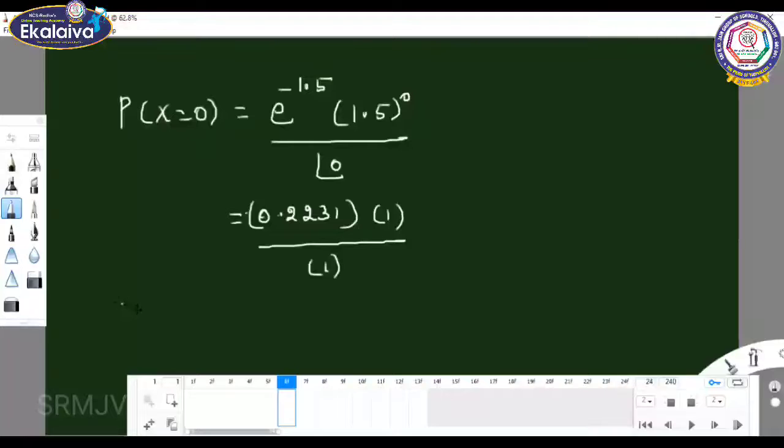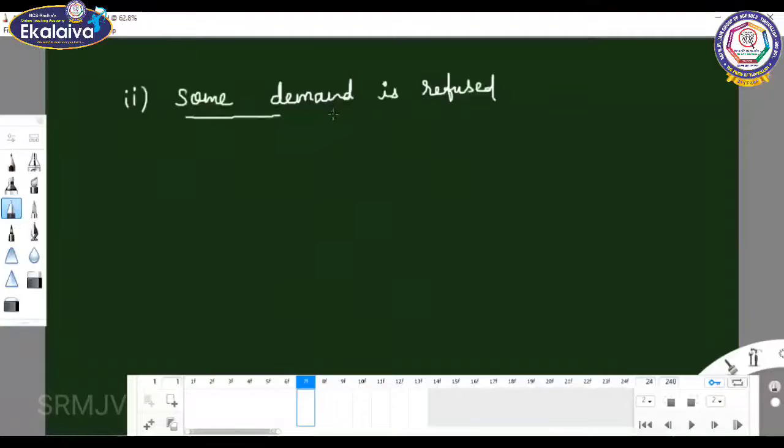So P of x equal to 0 equals 0.2231. See the second subdivision. Some demand is refused.